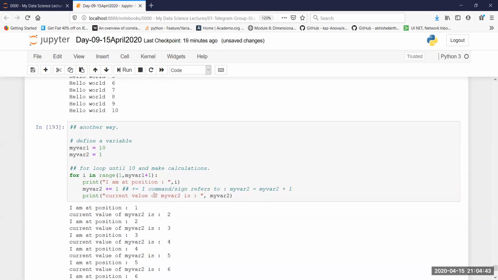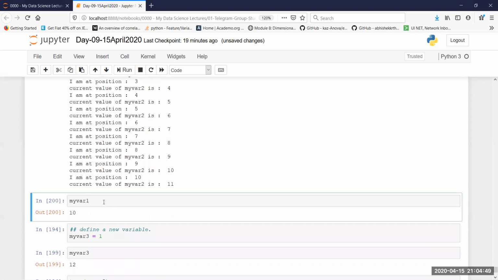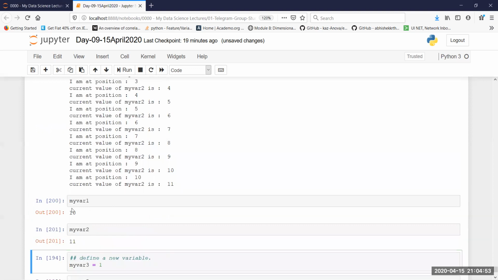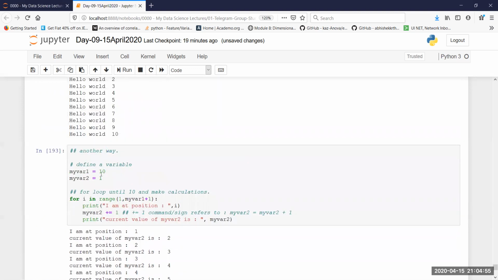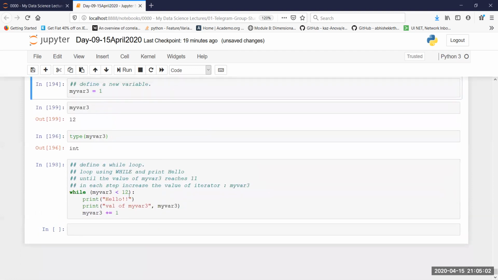Anything which is part of the code section will be the place where the variables and the values are going to be changed. Example given, if I say my var2, the value has changed to 11. Right, so this is the essence of local and global variable, and that is exactly what is also happening over here. I already ran the loop once.